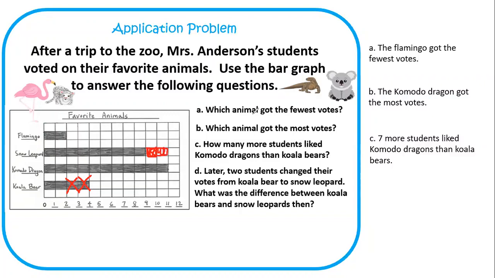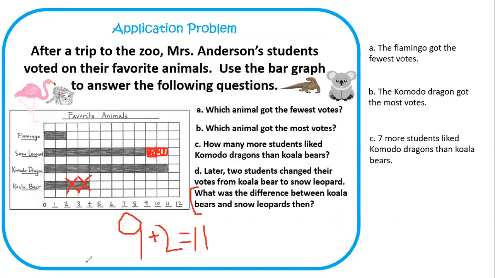How many did the snow leopard have before they changed the votes? Let me go down to the bottom and count. It goes across the bar and down. 9. Okay, so before they had 9, right? And now with that added 2, I can do a plus 2. Now how much do they have? Hopefully you said 11. Oh, making it tie with the Komodo dragon. Look at that. So back to our question. Silly me, I'm getting off topic. Back to our question. What was the difference between koala bears and snow leopards then?